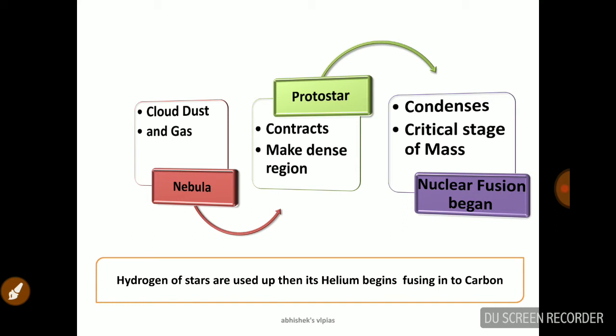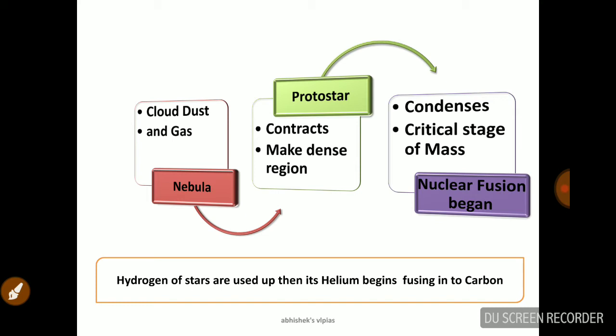This nebula contracts and makes a dense region in the middle of it, which we call a protostar. The protostar again condenses to a critical stage of mass where nuclear fusion begins. So there comes the nuclear fusion.